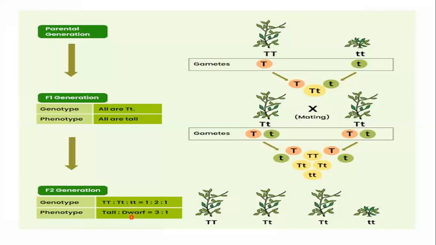So dwarf is basically a recessive phenotype that will express itself only in homozygous condition, while tall is the dominant phenotype that will express itself in homozygous condition or in heterozygous condition.